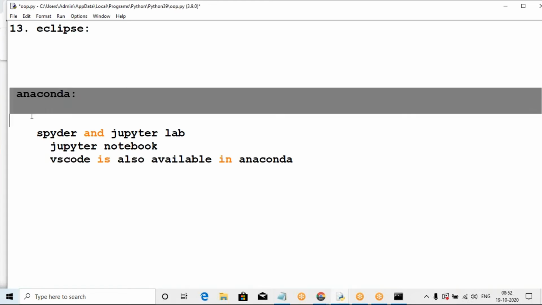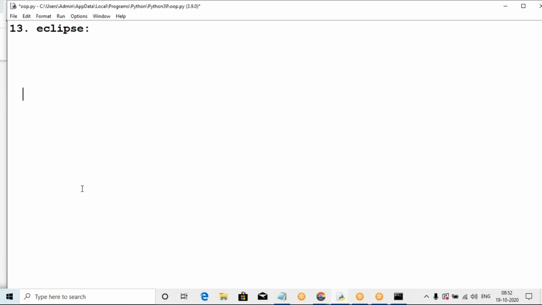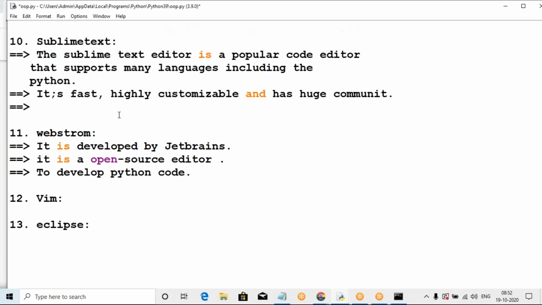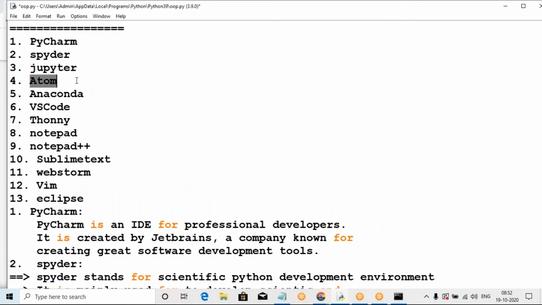So if you install Anaconda, Spyder and Jupyter are automatically available. Both are available, and most of the applications are available. Next I will install Anaconda, so please wait for a few minutes. Atom is also there.